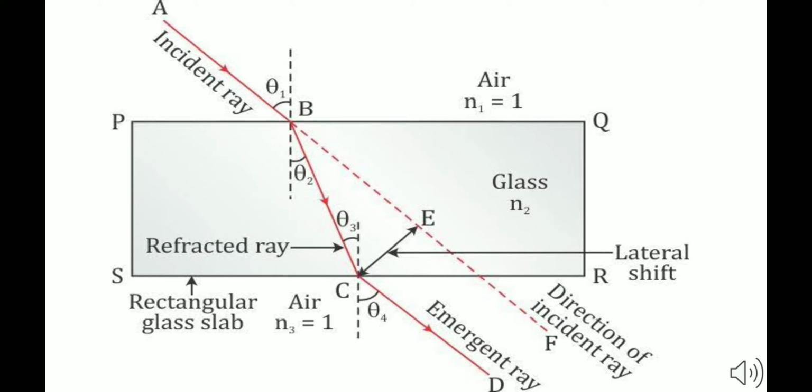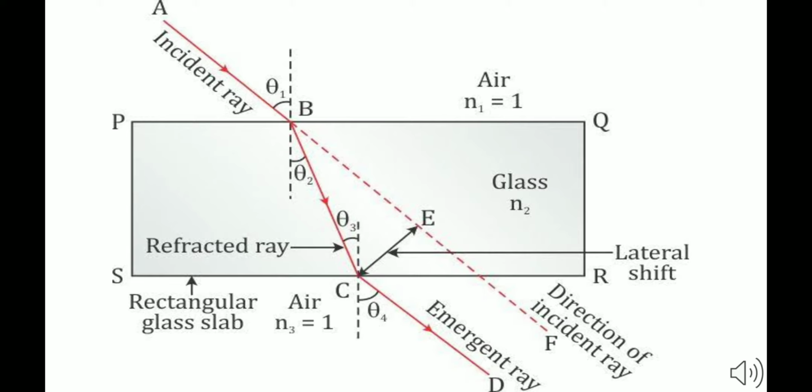Now, when this light ray again comes out of the medium, theta 2 is the angle of refraction over there. As you draw the normals and extend them, you will see that theta 2 and theta 3 will be equal because they become alternate angles. But just to explain here, theta 2 and theta 3 have been written differently.